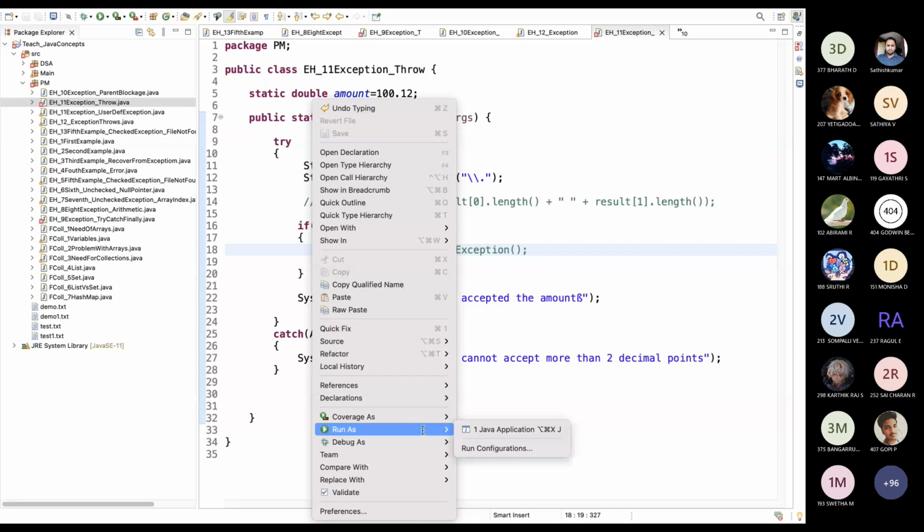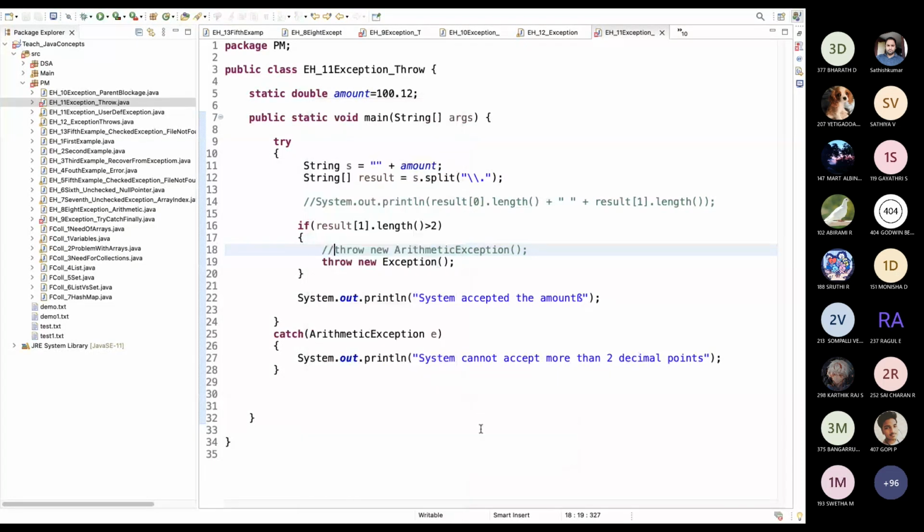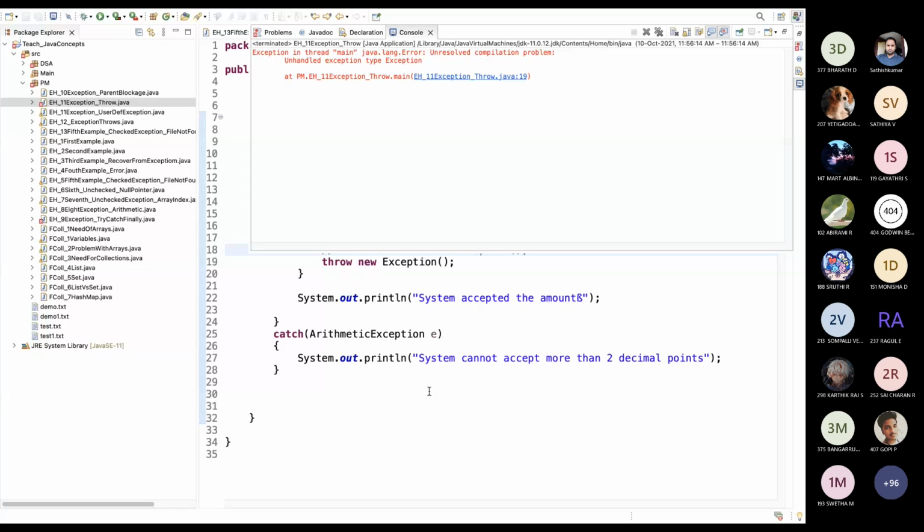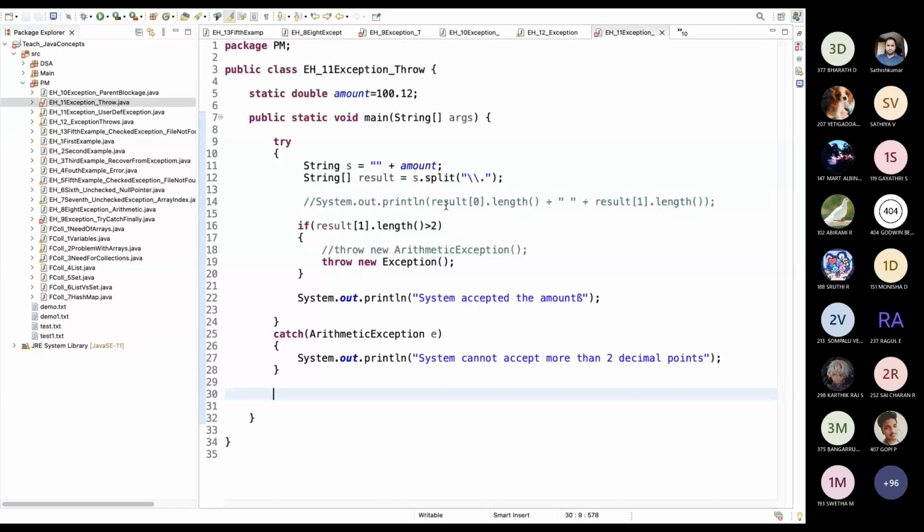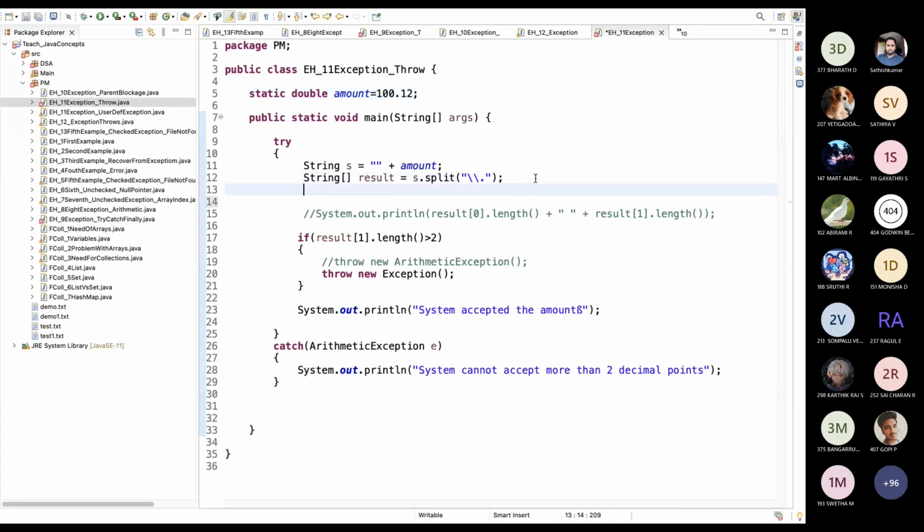What? Your voice is not clear. Come again. At s dot split in the string variable. Yeah, actually we are splitting the sentence. We are splitting the string based on the dot value. We are putting this into, okay, I will print it so you can understand. So the result is 0.